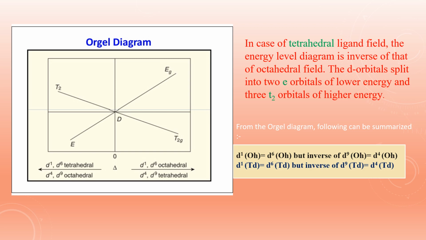And for tetrahedral, everything is the same, we just omit g. So this is for d1, d6 tetrahedral, and this is for d1, d6 octahedral. Tetrahedral for d1, d6 is the same as octahedral for d4, d9. And octahedral for d1, d6 is the same as tetrahedral for d4 and d9.